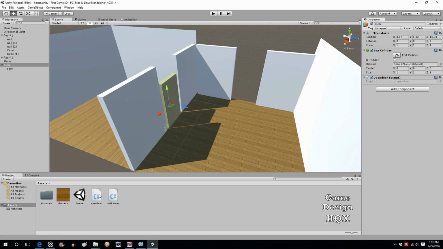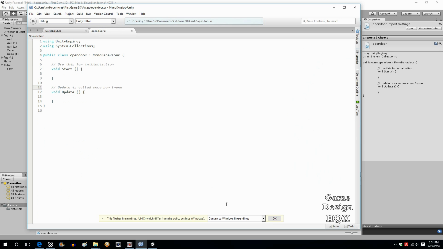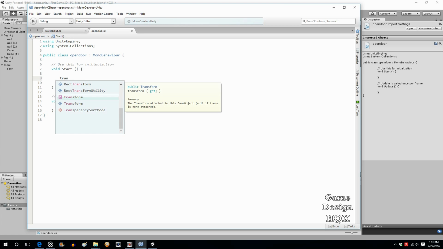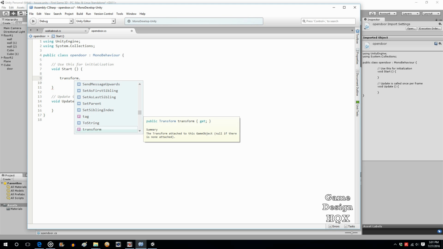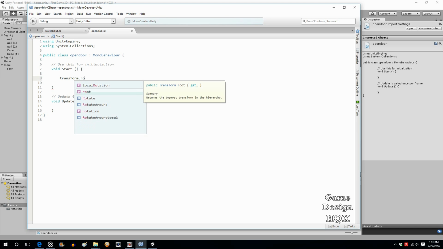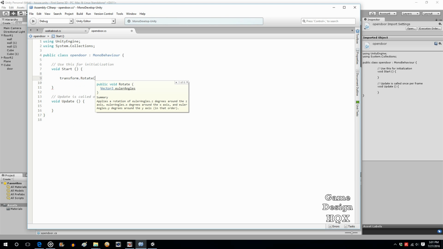All right, let's go into that script, and what we're going to do is just the simple rotate command. We don't want it to rotate at the beginning in the final version of the game, but this is just for demonstrative purposes. So transform, you can either use Euler angles or you can do rotate, since it only is going to run once. In this case, it will give you basically the same result.